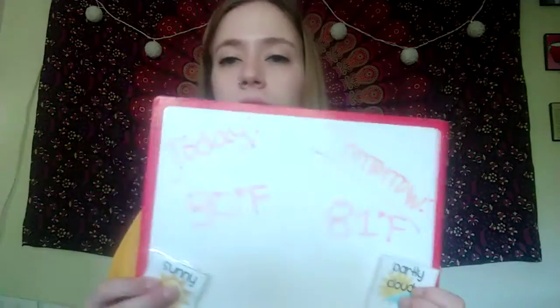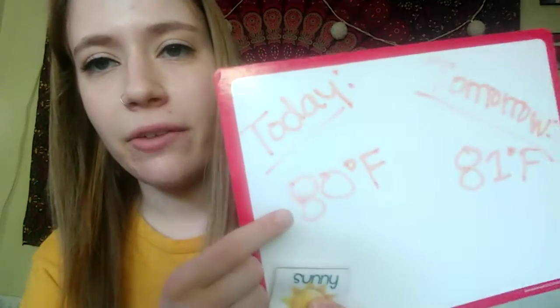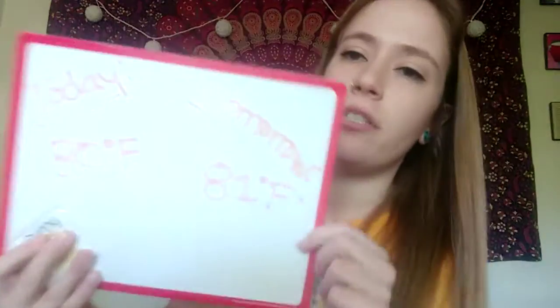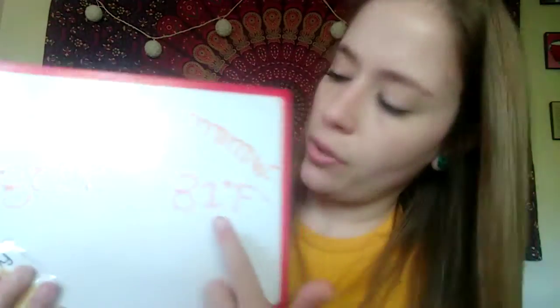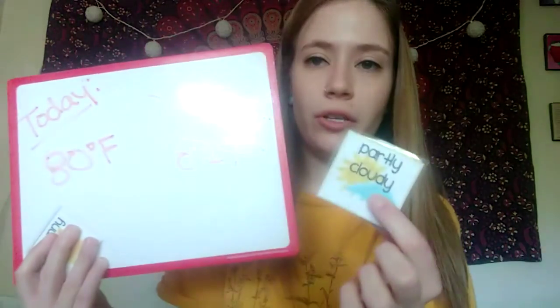So here we go. So today, a high of 80 degrees Fahrenheit and sunny. Tomorrow will be 81 degrees Fahrenheit and partly cloudy. So our weather for today and tomorrow.